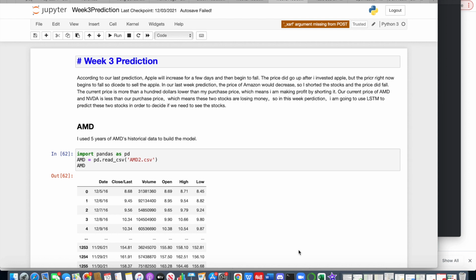In our first week prediction, we used linear regression to predict the stock of AMD and Nvidia. The prediction shows both of their stock prices will go up, and then I purchased them. After I purchased them, the price of them did go up for a few days, which means I made profits on it. But right now their prices are below my purchase price, so I'm going to use the LSTM model to predict their price again to see if I need to sell them or not.